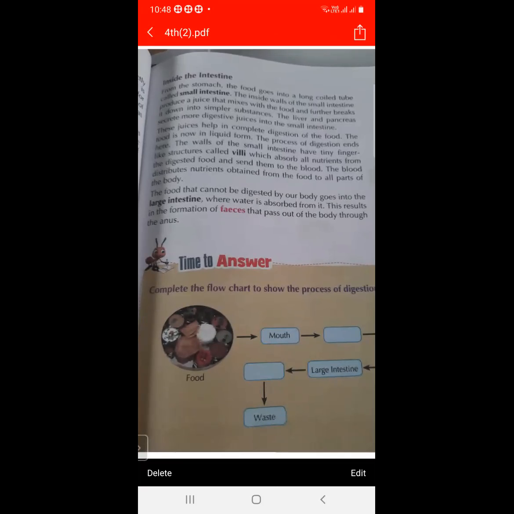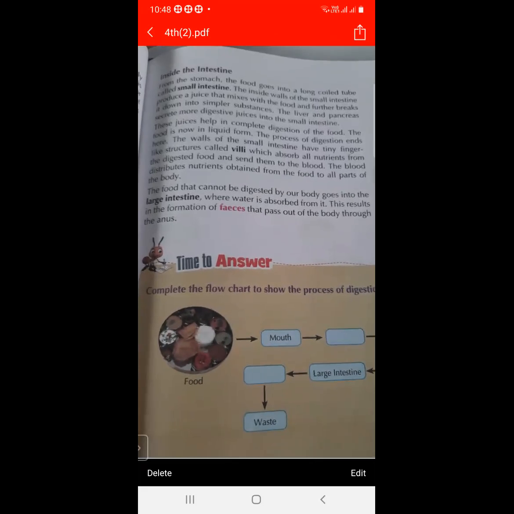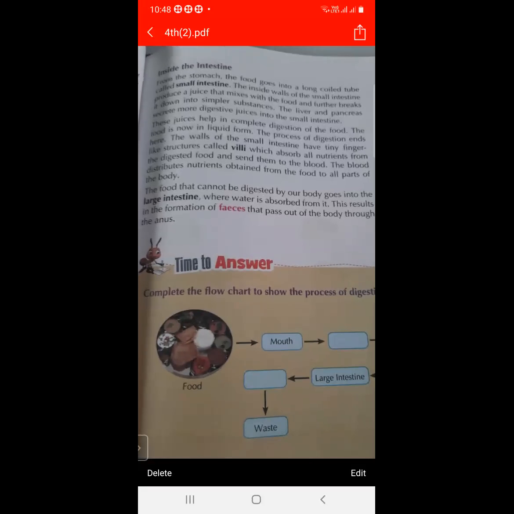The inside wall of the small intestine produces juices that mix with the food and further break it into simpler substances. And the liver and pancreas secrete more digestive juices into the small intestine. So what do you mean by small intestine? The long coiled tube after the stomach is called the small intestine.